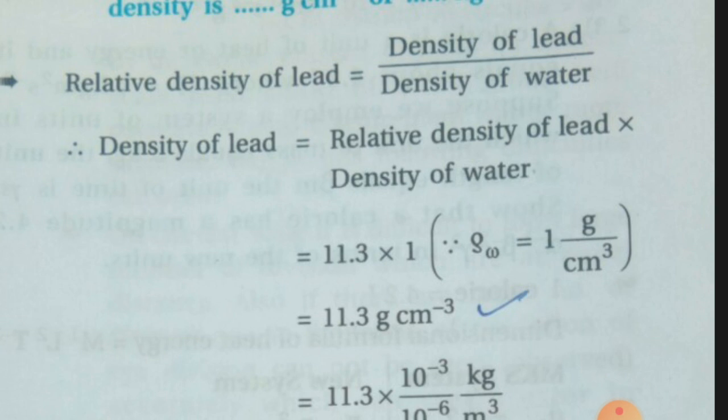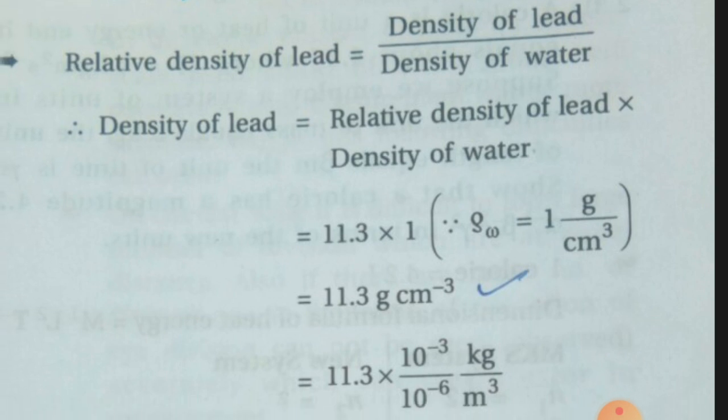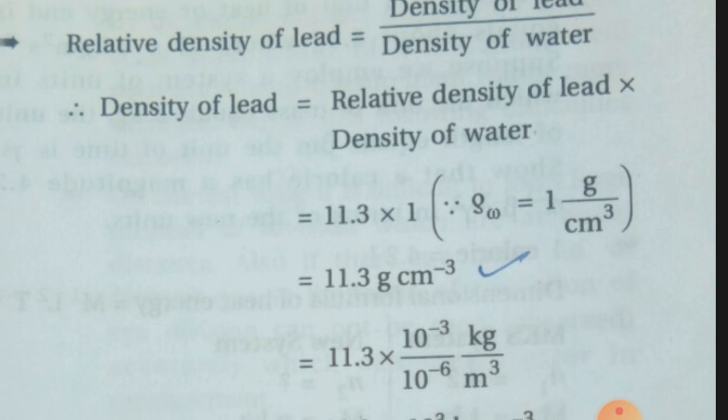Value of relative density of lead has been given 11.3 and value of density of water is 1 gram per centimeter cube in CGS system, which is equal to 11.3 gram per centimeter cube. This is answer number 1 for the first fill in the blank.